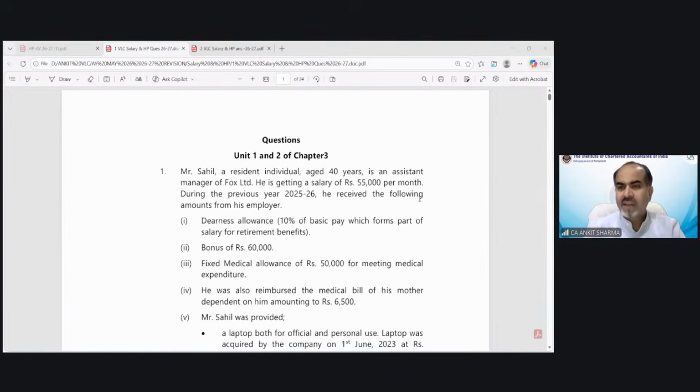Arun Sagar is saying carry forward can adjust with intra-head only. No, if you are following optional tax regime, then intra-head and inter-head both are allowed in case of losses from house property, but inter-head is allowed only up to a maximum of 2 lakh rupees. Okay. Navneet is asking for let out, no limit of interest. Yes, there is no limit in case of let out property, whether it is under optional tax regime or under default tax regime.